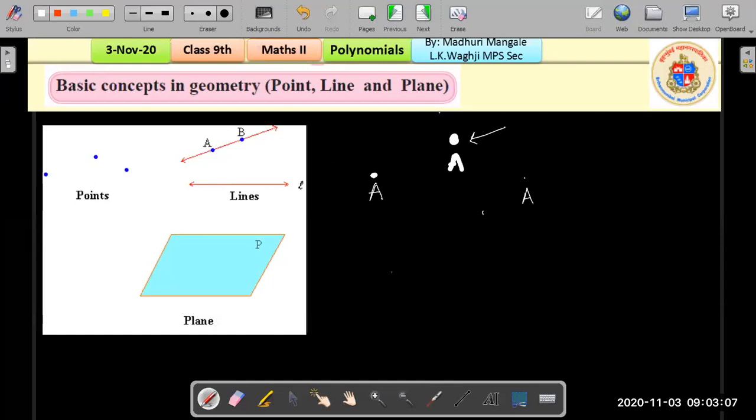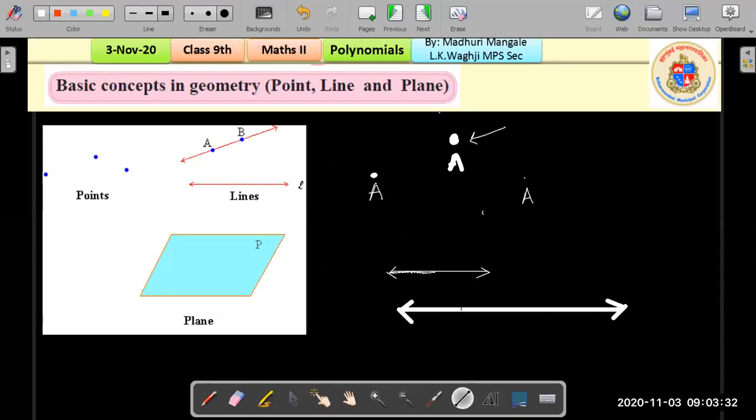And when many such points, or infinite such points, join together, it forms a line. There you can see a line, and we know the structure of a line. It's a straight line with two arrowheads at the ends. Now again, it can be a very thin line or it can be a thick line like this, right?